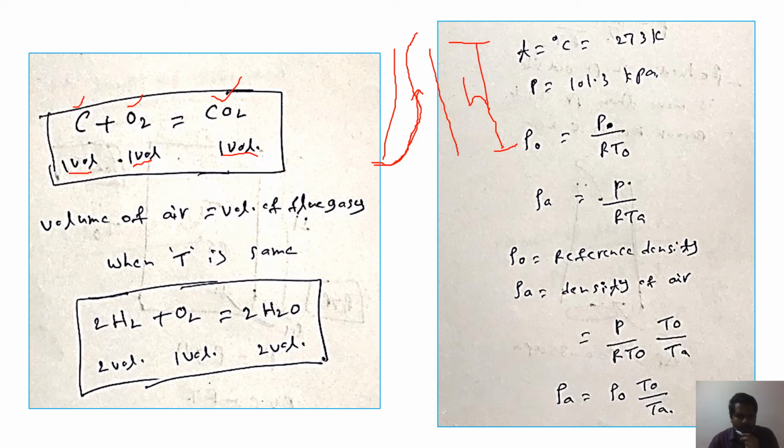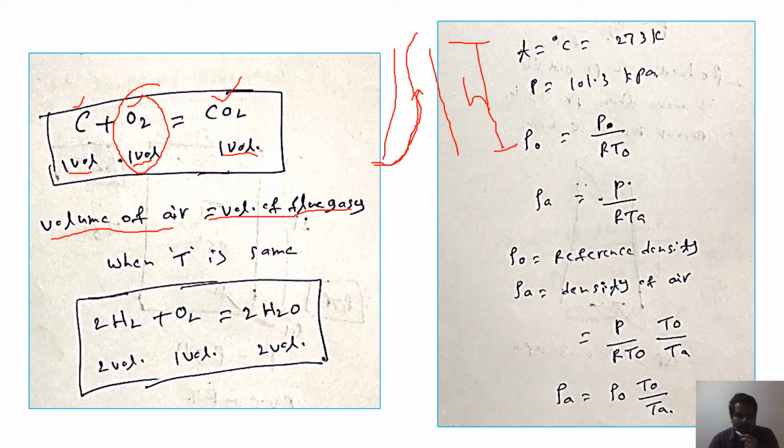Okay, so we can write it as volume of air equals volume of flue gases. Volume of air means O2. As we know, air contains oxygen and nitrogen, but nitrogen does not react with the fuel and does not participate in the combustion. Only oxygen will react with the fuel, so that there will be combustion.